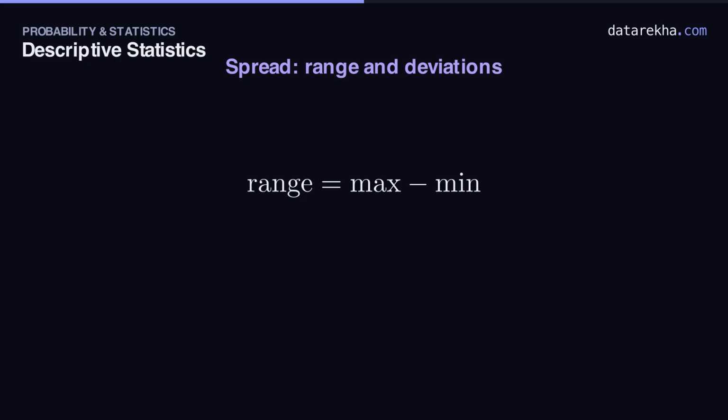The quickest is the range, maximum minus minimum. For our marks, largest 9, smallest 2. So the range is 7. Fast. But it only looks at the two ends and ignores everything between.